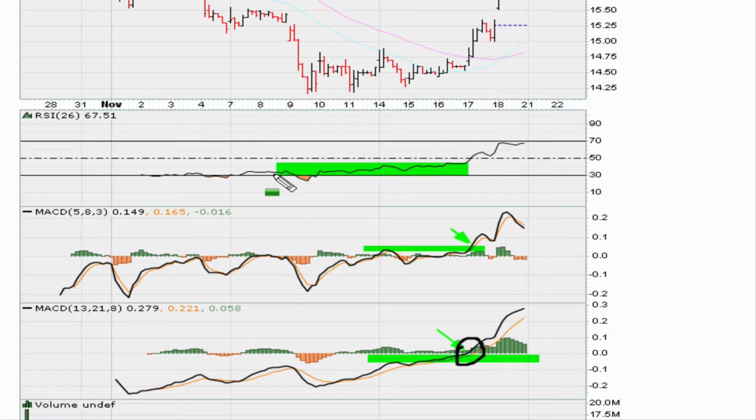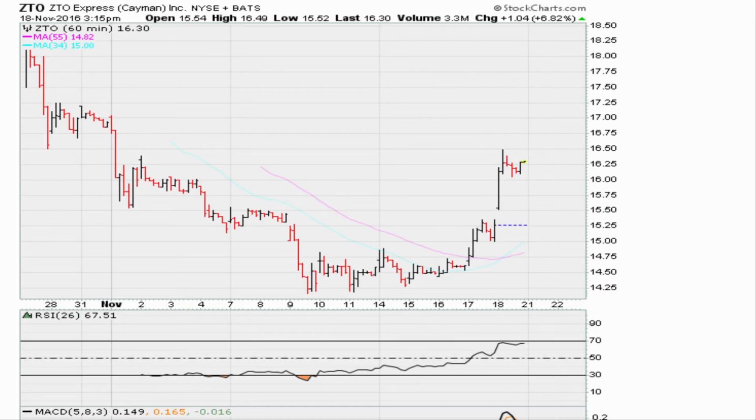RSI at the same time also jumps to all-time highs during this period here, which coincides with a breakout right here. Let's call it at about 14.60, and the stock would go on a run. So you can see that breakout, if you use that timing method for the ultimate Muathe breakout, would have given you a chance to ride this instrument from this breakout here. This is when the RSIs and the MACDs were moving to all-time highs, giving you an entry here in price, and you had a chance to ride this thing all the way short term for a gain of about, let's call it, $2 for an IPO that has pretty much been stuck on a downward draft.